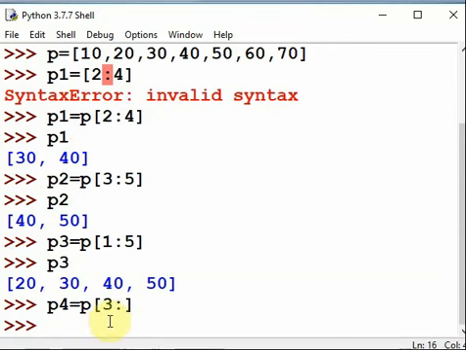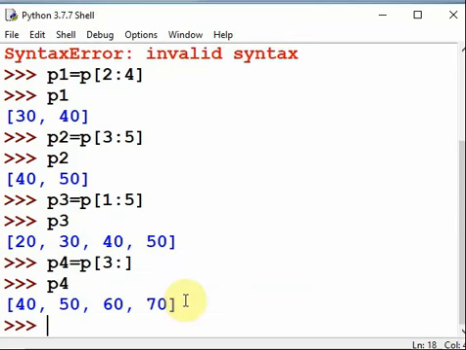This will slice the list starting from 3 up to the end of the list. Means data item number 3 is this one, 40. 40, 50, 60 and 70, means up to the end of the list the slice will be made. See the contents of P4. Okay, again P5 equal to P in brackets colon and 4.